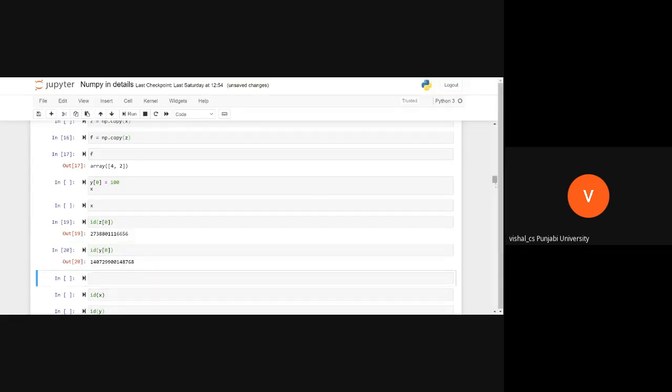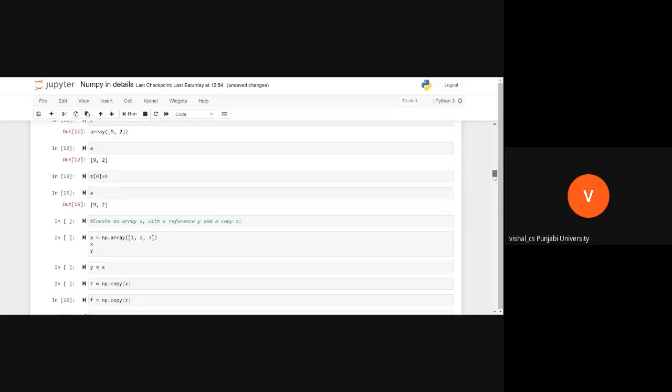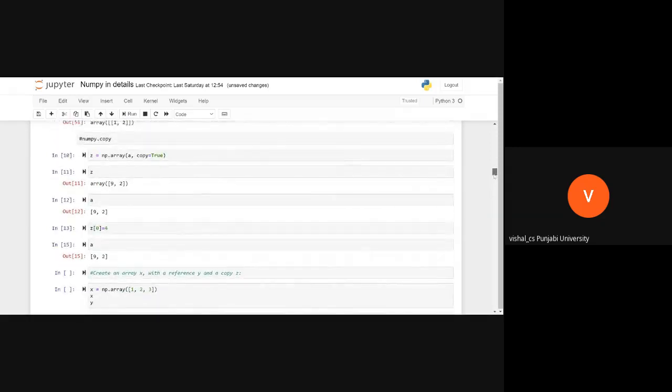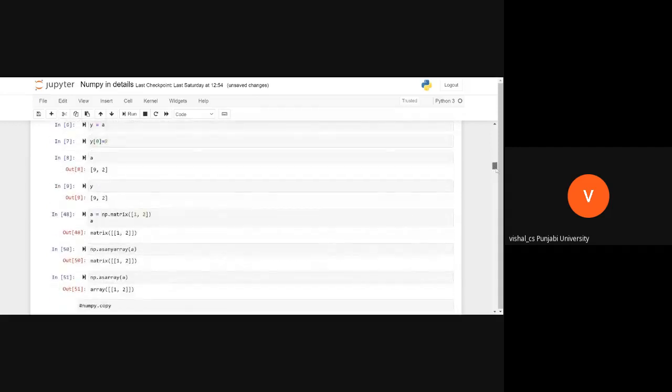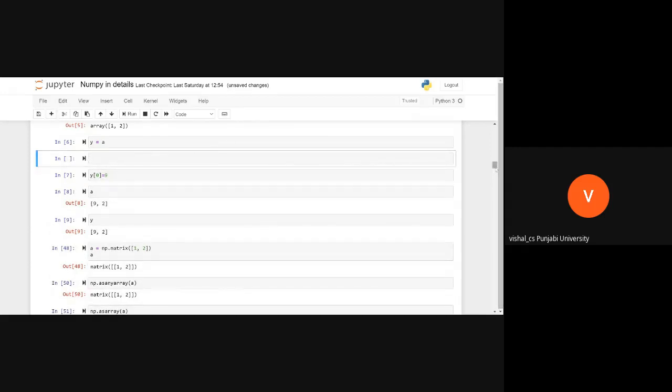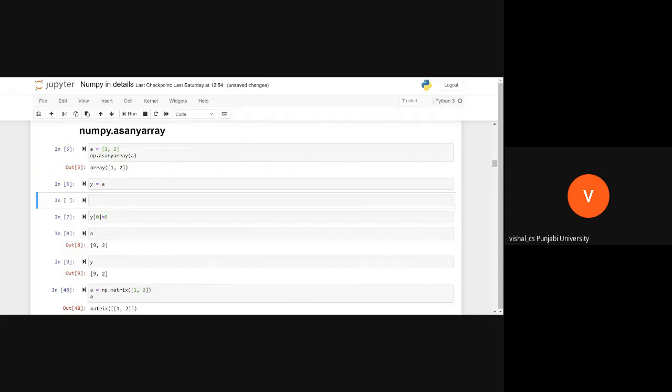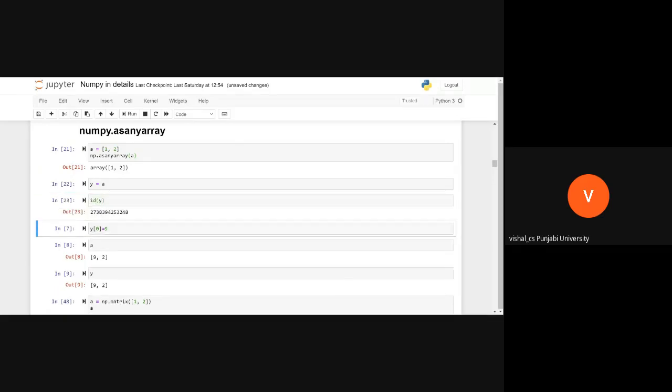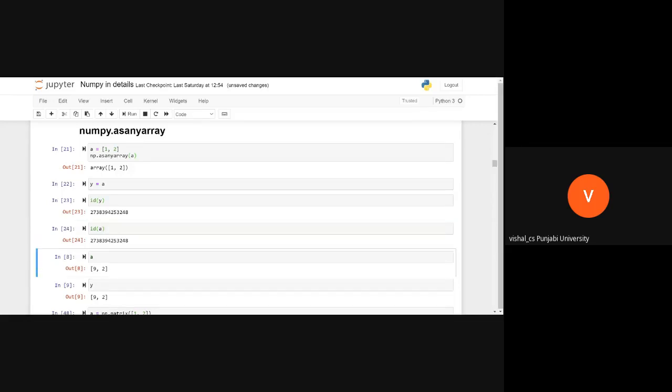See, different. If we see here, what is this? A equal to... Check the ID. The ID must be the same, the address or the reference. Suppose I am doing this, and after that I am doing this. I will write ID of Y. Okay, now I am writing ID of A. See, same address. Yes, sir, they both are pointing to the same.